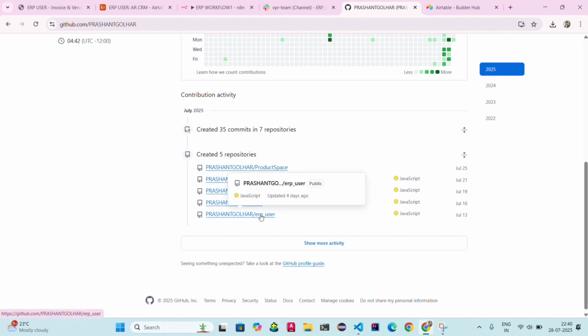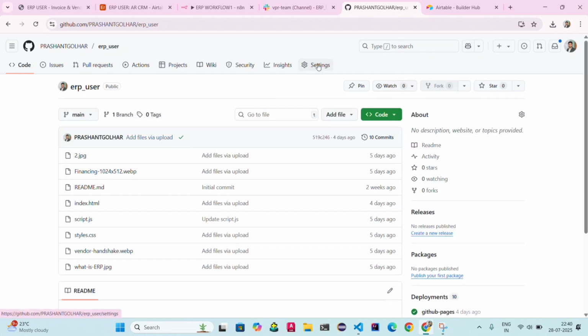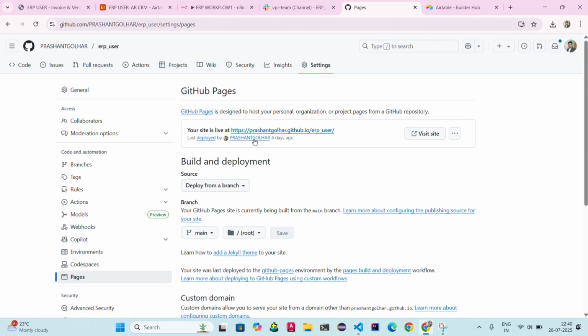Okay, so just you click on ERP user on the GitHub channel. Whenever I hosted, I am able to generate the production link, so I can see all the details. Okay, this is all the files which I have uploaded. Just I go on to the settings and pages. You can see here